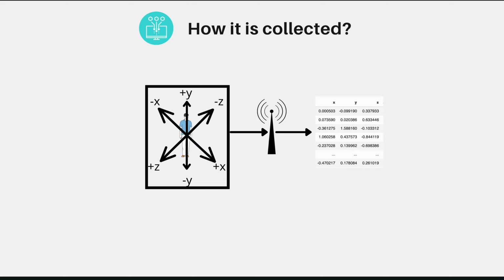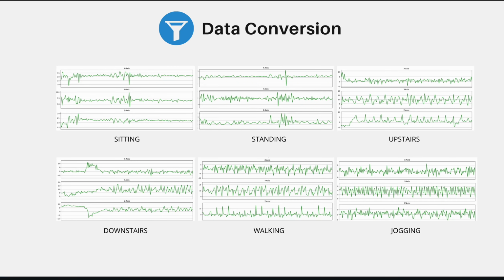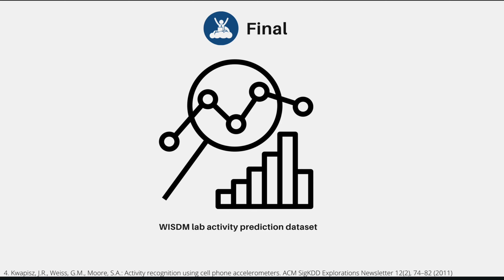Then, how is data collected? Here you can see we divide the human body into X, Y, Z, plus and minus axes to see the change in frequency, and we collect it in our database using the XYZ axes. Now we divide the data into 6 categories: sitting, standing, walking, jogging, upstairs and downstairs. We divide this data into X, Y, Z, plus and minus for the machine level. To do this, we are choosing the WISDM activity prediction dataset.